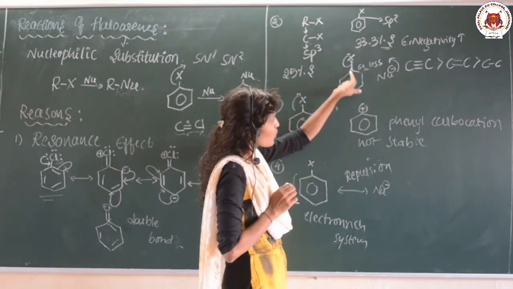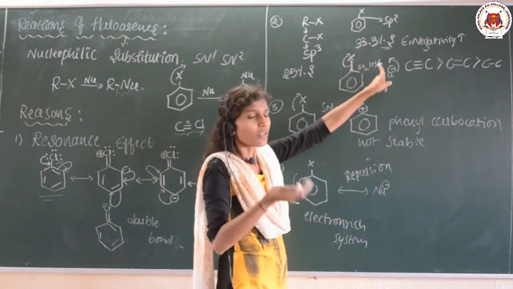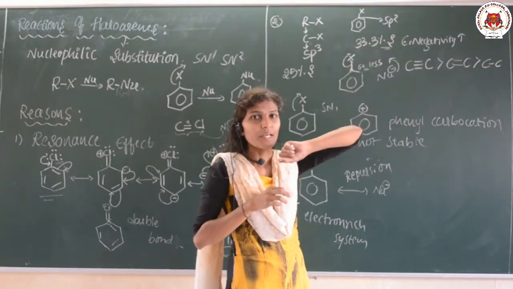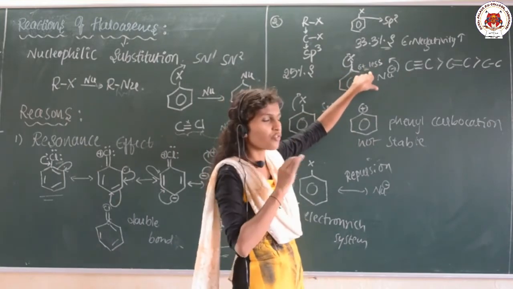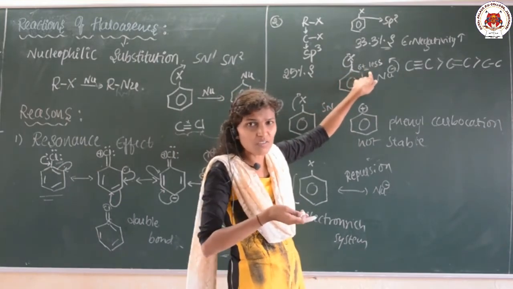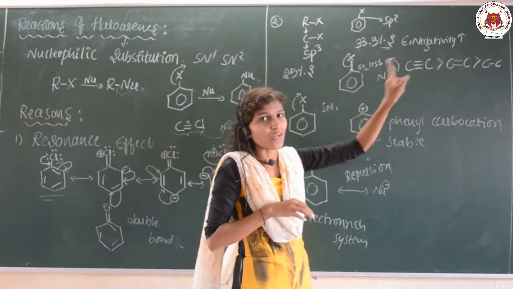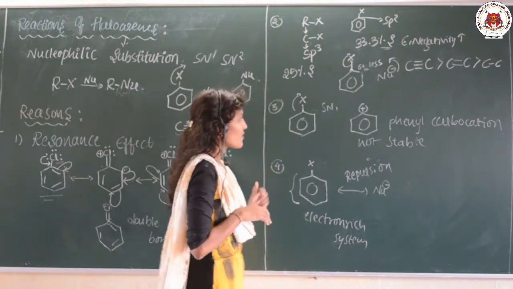If it is positive, the nucleophile can attack, but it is not ready to accept a partial positive sign because the s character is more. As the s character is more, the partial positive sign is not at all possible. Somewhat it is also electronegative. So in this condition, the nucleophile cannot attack here. So this is the second reason.